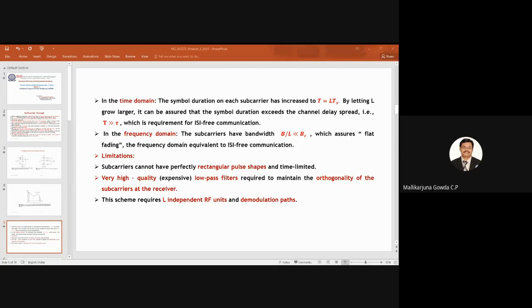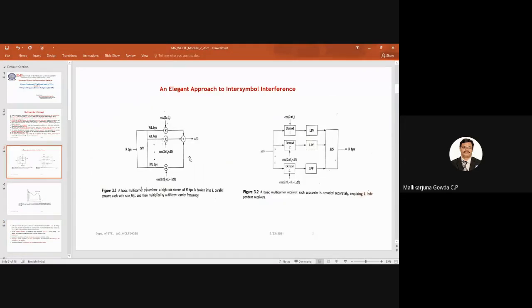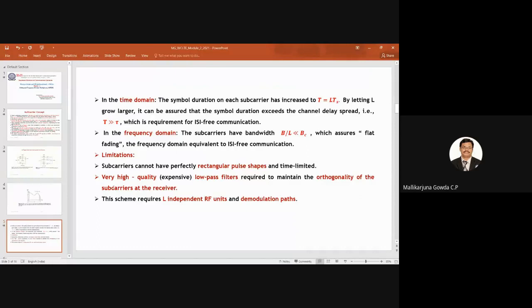So how do we overcome this problem in multi-carrier modulation? The solution is orthogonal frequency division multiplexing, OFDM. This system has these limitations, which is why I highlighted these three.